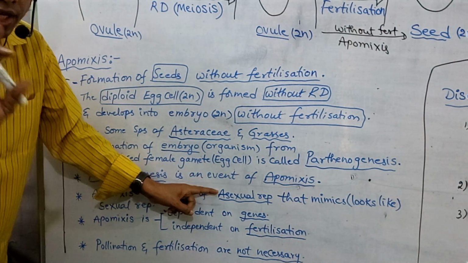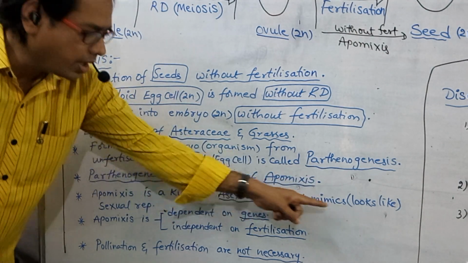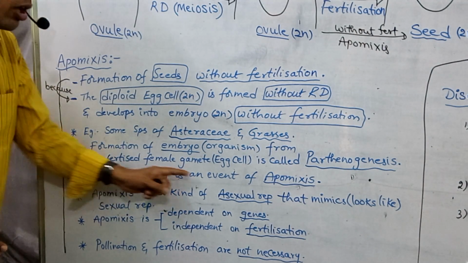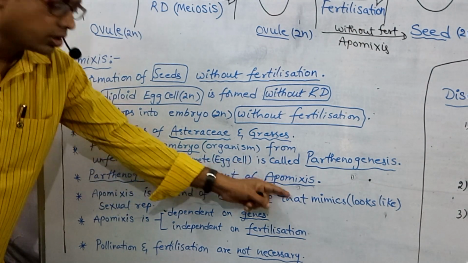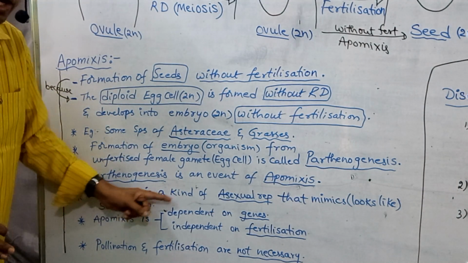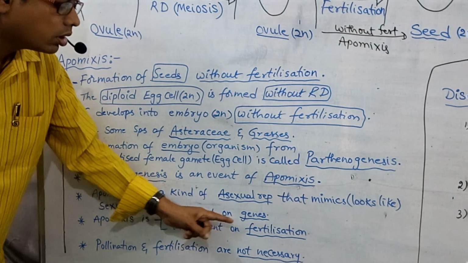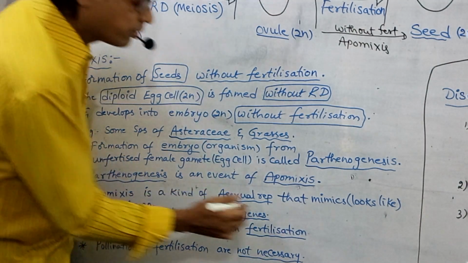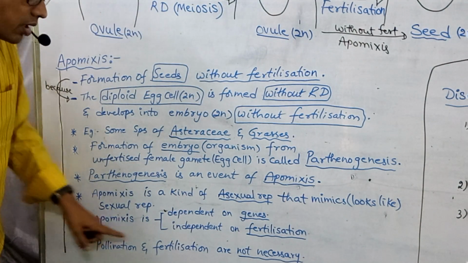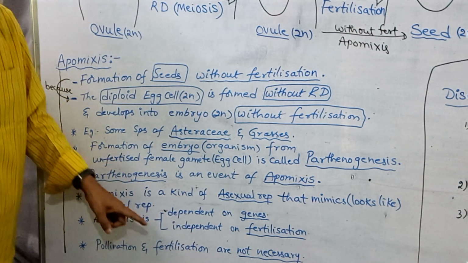Don't say sexual reproduction. Mimics means looks like, that mimics sexual reproduction. Apomixis is a kind of asexual reproduction that mimics sexual reproduction. Apomixis is dependent on genes, but it is independent of pollination and fertilization. Pollination and fertilization are not necessary.